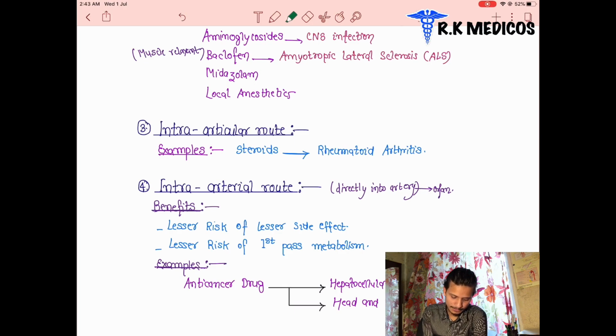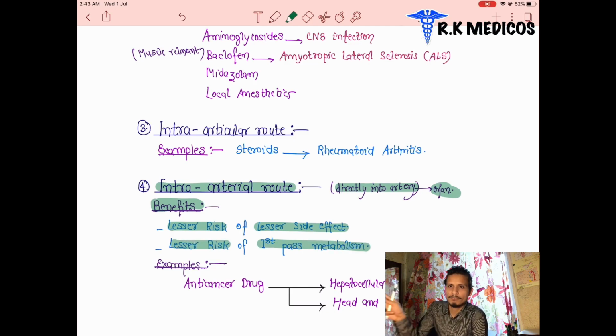Intra-arterial route is basically... benefits of the intra-arterial route. These drugs are directly injected inside the arteries, or the organs. There is a lesser risk and lesser side effect. Lesser risk of first pass metabolism. These drugs are moving very fast. Less toxicity is produced, less side effect is produced, and less first pass metabolism. There is no time for the metabolization of these drugs.